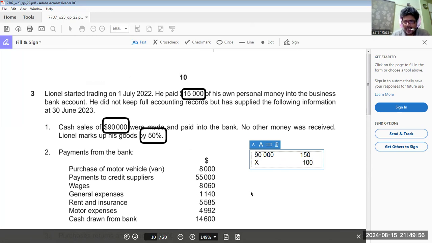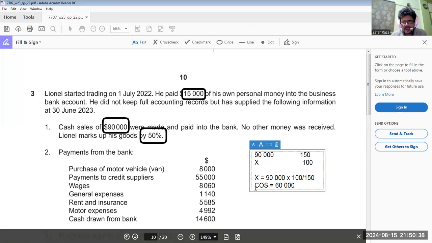So if we cross multiply, X is equal to 90,000 multiplied by 100 divided by 150, and we easily get the cost of sales. 90,000 multiplied by 100 divided by 150 is 60,000. So cost of sales, COS, is equal to 60,000.